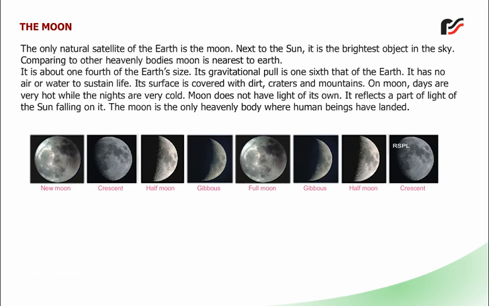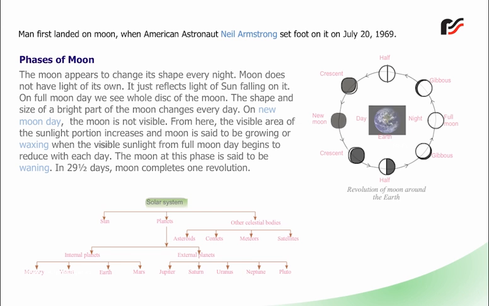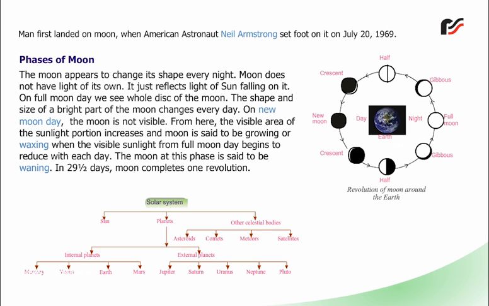New Moon, Crescent, Half Moon, Gibbous, Full Moon, Gibbous, Half Moon, Crescent. Man first landed on the Moon when American astronaut Neil Armstrong set foot on it on July 20, 1969. Phases of the Moon. The Moon appears to change its shape every night.